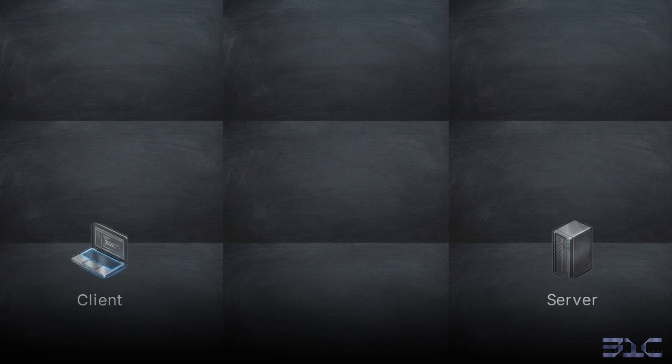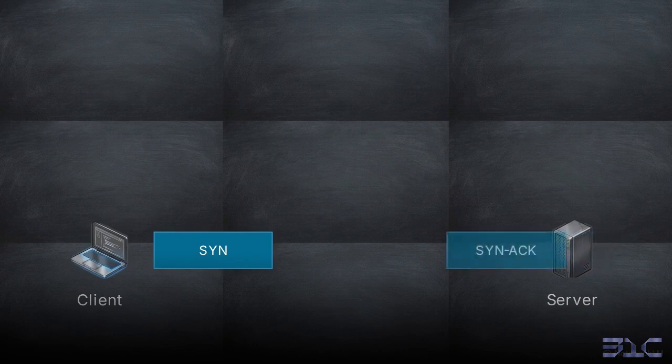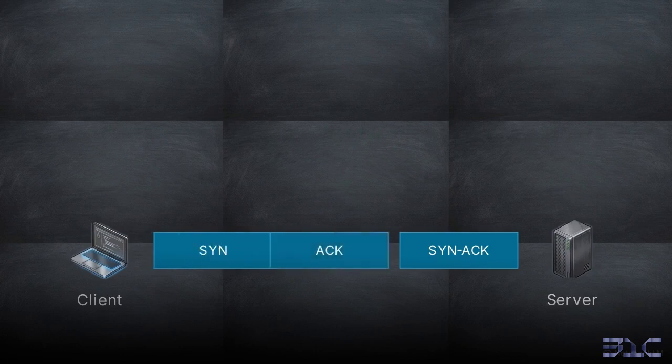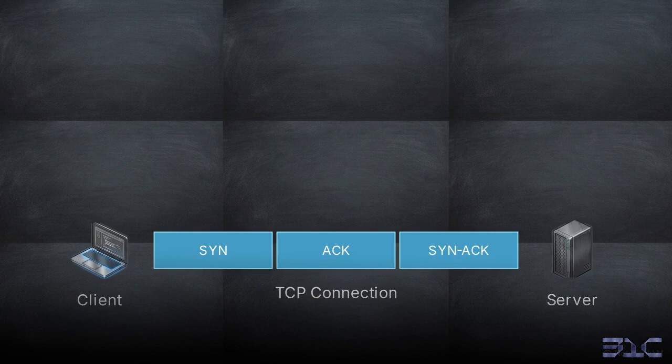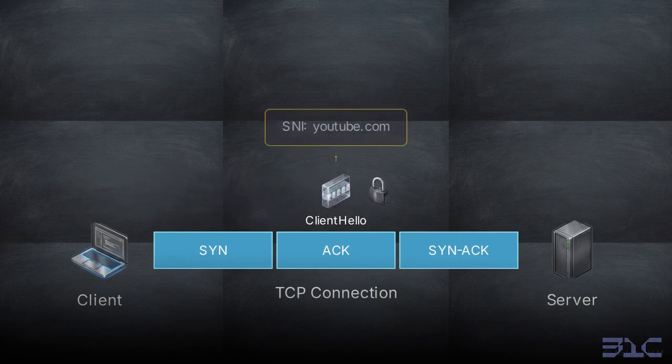For decades, web traffic relied on the Transmission Control Protocol, or TCP. TCP is a connection-oriented communication standard that requires devices to perform a strict three-way handshake, exchanging SYN, SYN-ACK, and ACK packets to establish a rigid, verified connection pathway before any data is sent. Only after that pathway is built does the cryptographic setup begin, typically using Transport Layer Security, or TLS. TLS is a cryptographic protocol designed to provide communication security over a computer network.